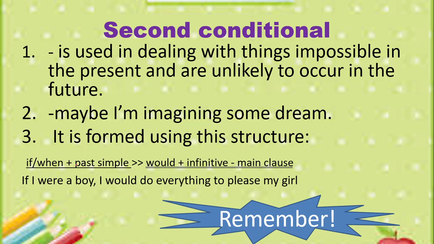We have here the past tense in our if clause, and then we have would and the infinitive of the verb do, or the base form do. So we can judge that the speaker of this sentence is a girl, because the impossible thing in the present is that she's a girl and she's not a boy. So maybe she said that if I were a boy, I would do everything to please my girl. And look at the result. It is really not going to occur in the future, because in the very first place, the thought of telling if I were a boy is not really happening, because the speaker is possibly a girl.